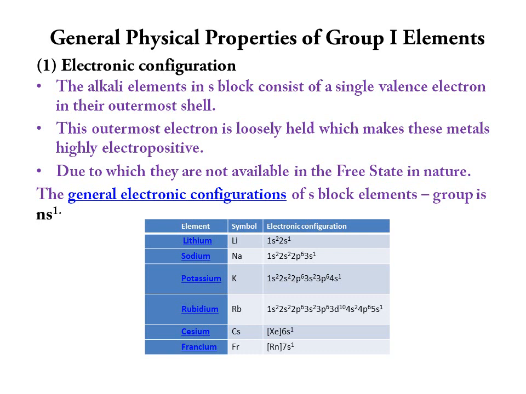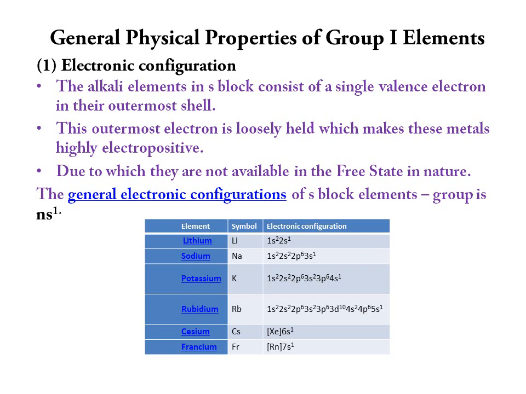First we will discuss the electronic configuration of group 1 elements. When we write group 1, we write elements, but for the alkali we should write metals. The alkali metals in the S block consist of a single valence electron in their outermost shell.